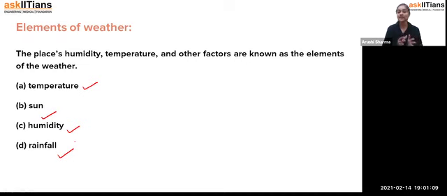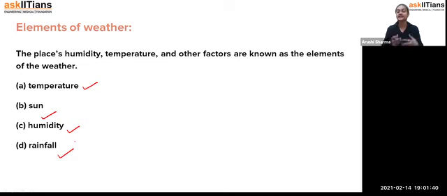Then we talk about the sun, whether it is a very sunny day, partly cloudy, or completely cloudy. On the basis of that, we decide what we have to do. For example, some people like a very sunny day and some people like a cloudy day. So depending on our wishes and the weather, we see the factor of the sun as well, whether it is going to shine brightly today or be dull. That's how we depend on it as well.